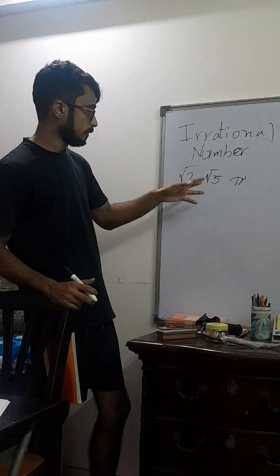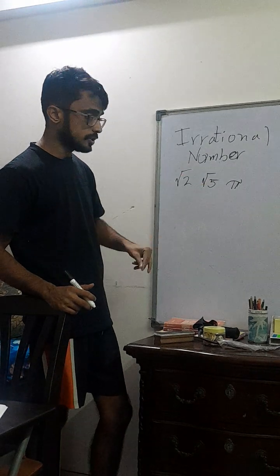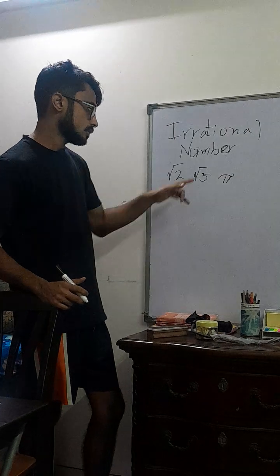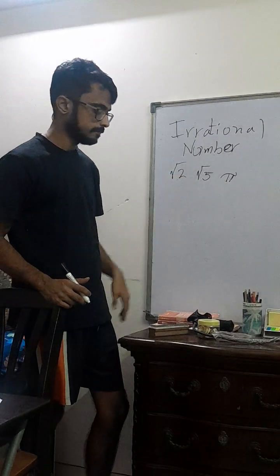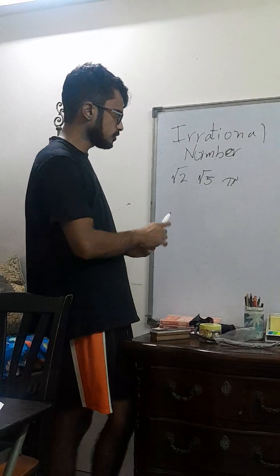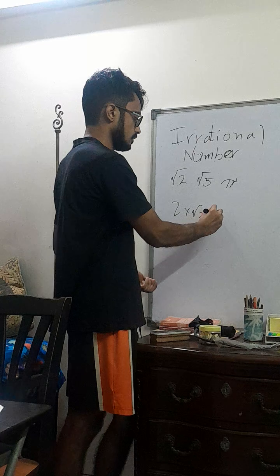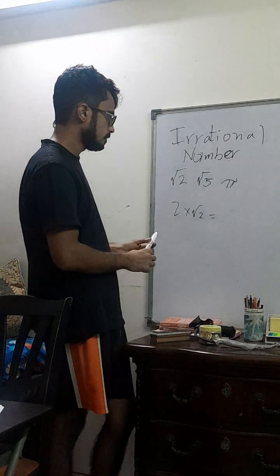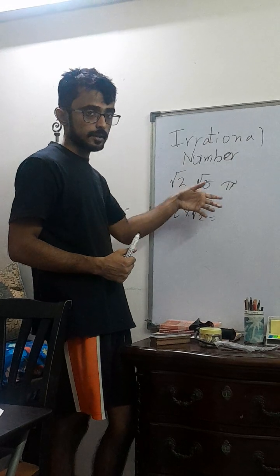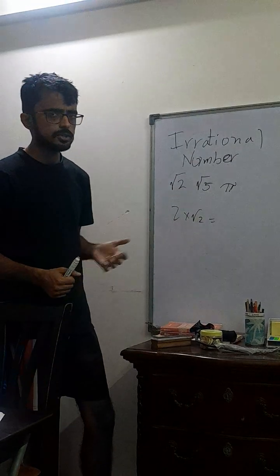Now, the type of irrational number that we can still work with very easily and do some more operations with is the square root of a prime number. The square root of a prime number is always irrational. That's the first thing. And as a matter of fact, even 2 into root 2 is also irrational, right? Because as long as this is a square root of something that is not a square itself, it's going to be irrational anyway.